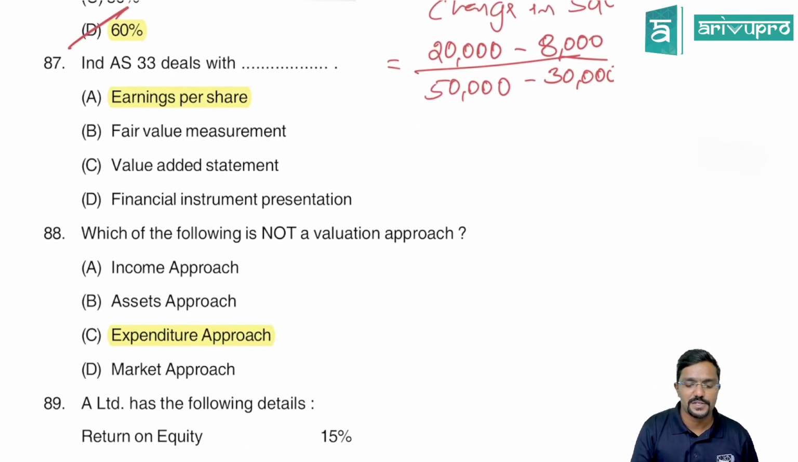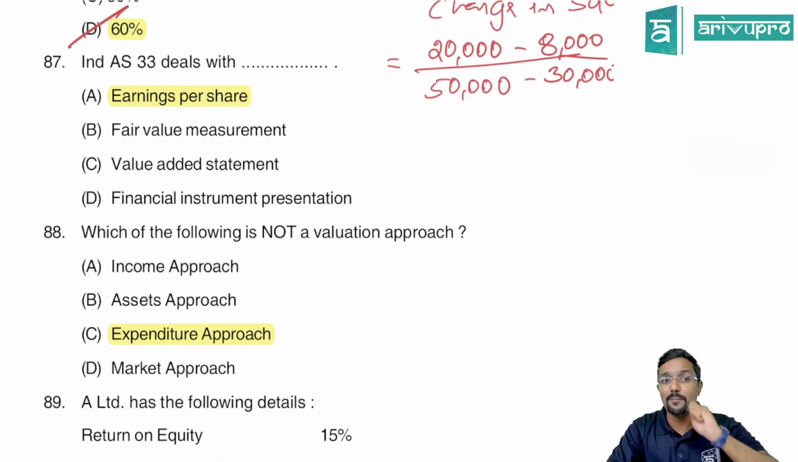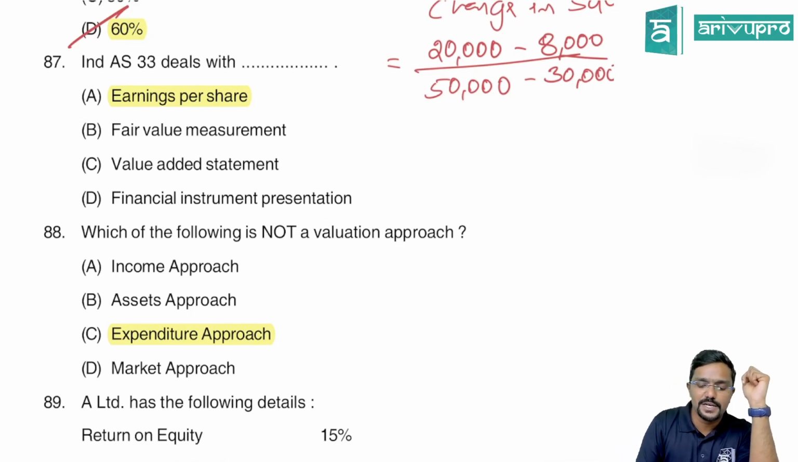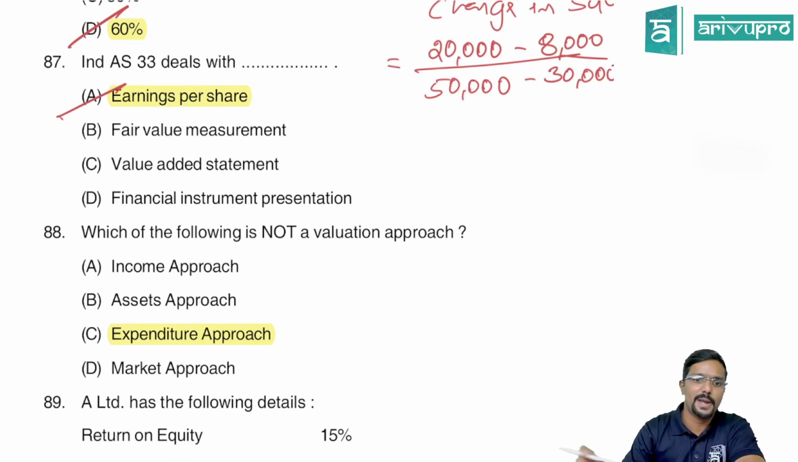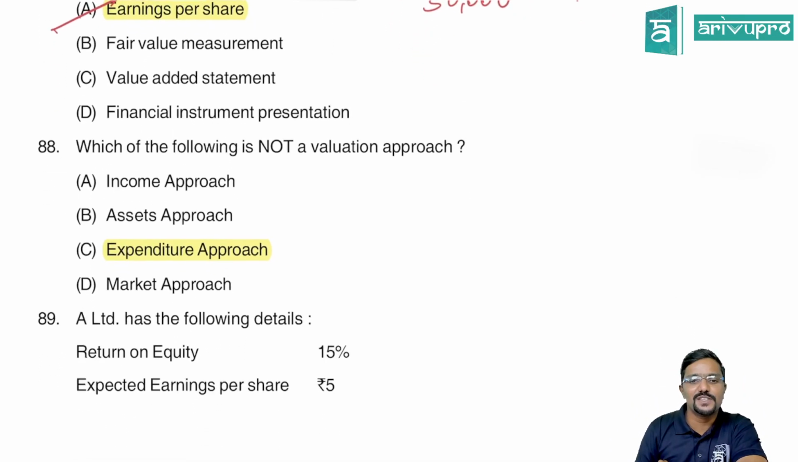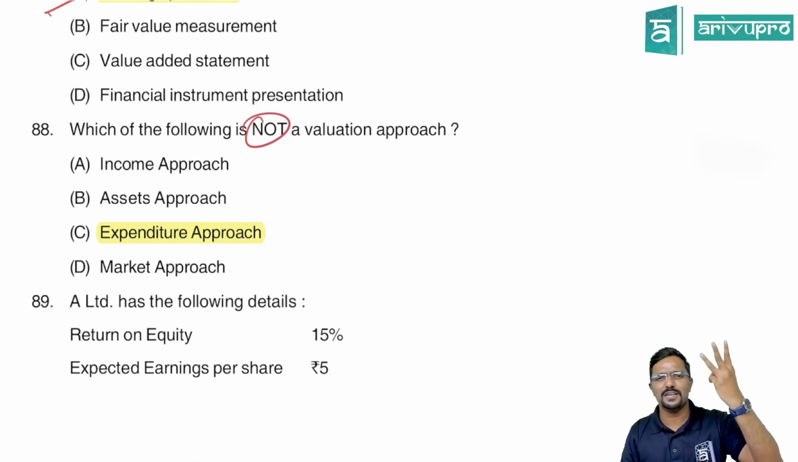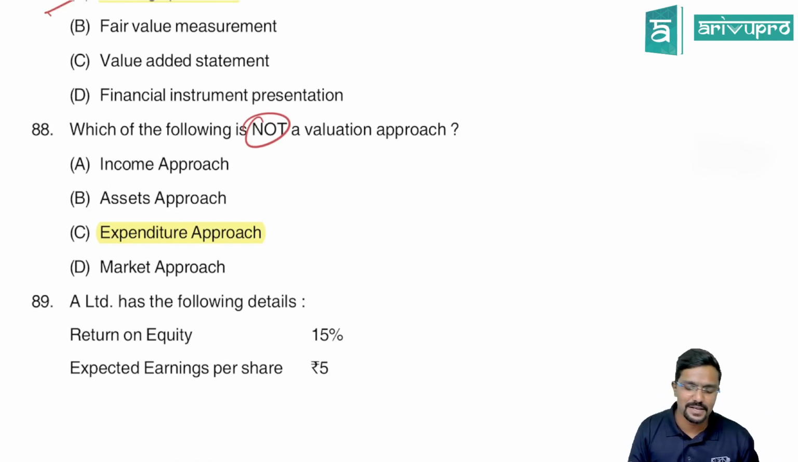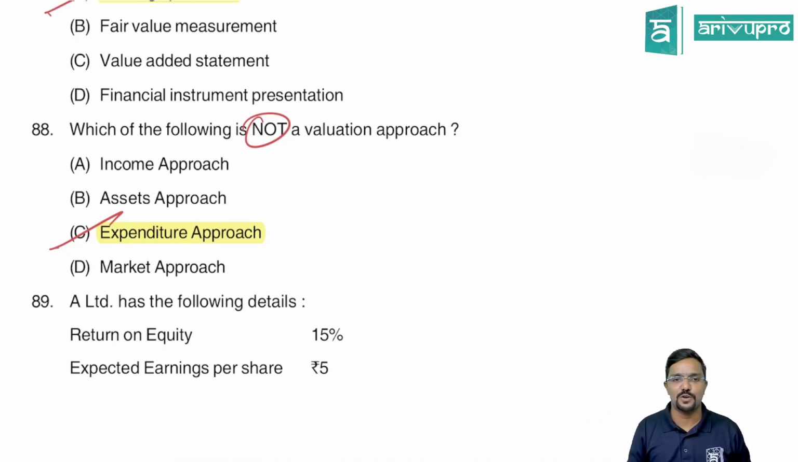Yes. Next. Ind AS 33 deals with. I had mentioned in the class, you may expect a question on this. Please be careful. The Ind AS number is given at the end of the valuation chapter. Ind AS 33 talks about earnings per share, guys. Okay. Next. Which of the following is not a valuation approach? Income approach, asset approach and market approach are approaches to value, whereas expenditure approach is not there. So that is the right answer.